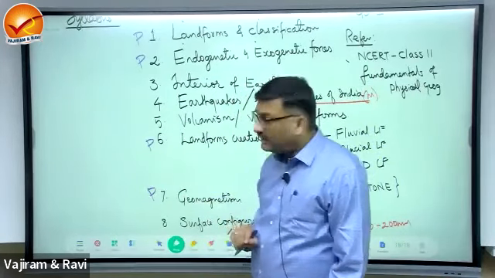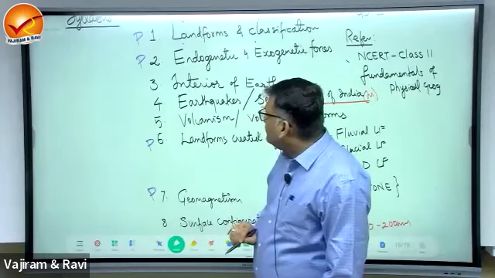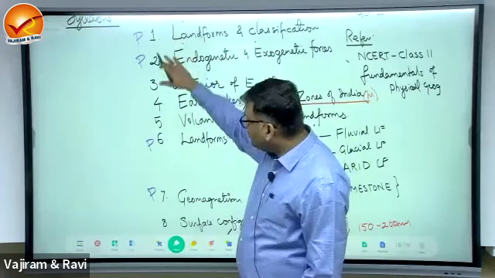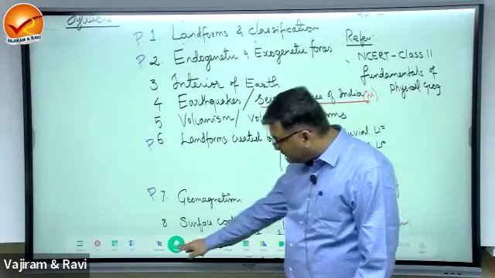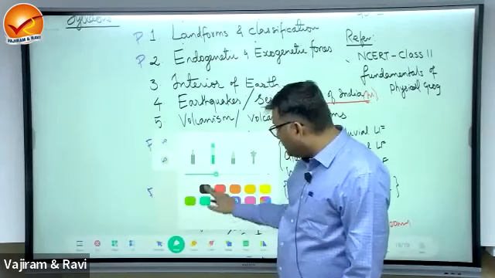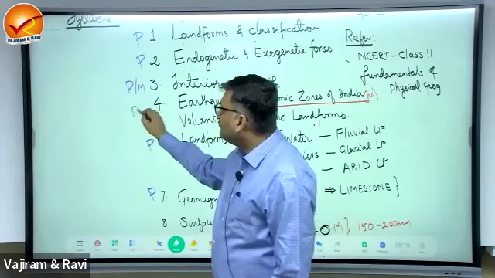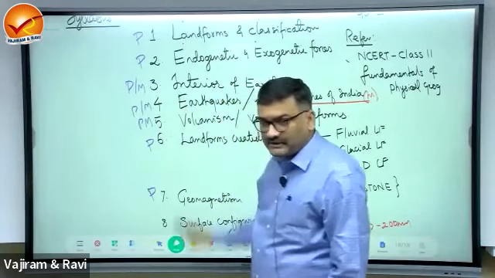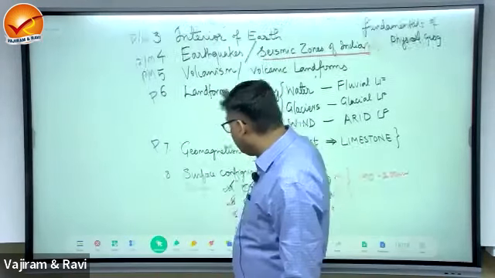Geomagnetism is also for the prelims exam. Now, these are 1, 2, 6, 7. These are important only for prelims. Now, the remaining are all important for both prelims and mains. So there is a possibility of objective as well as descriptive questions in the remaining topics.